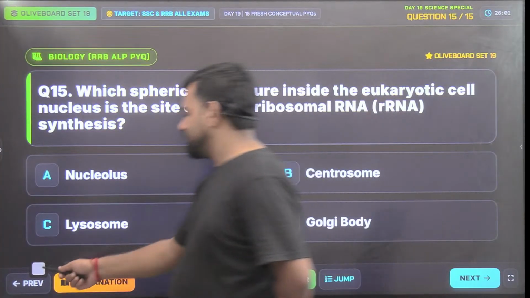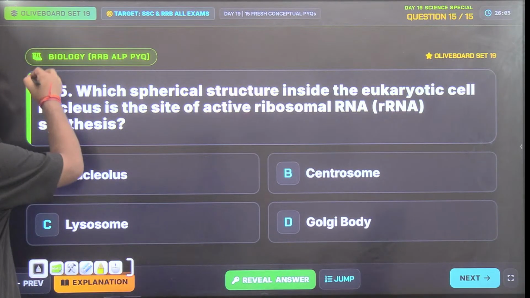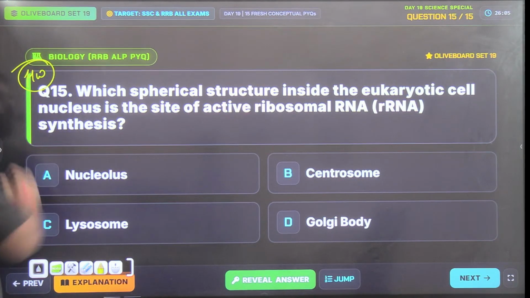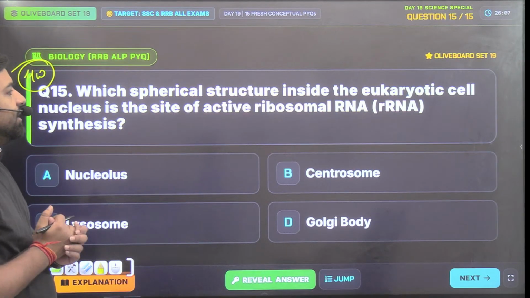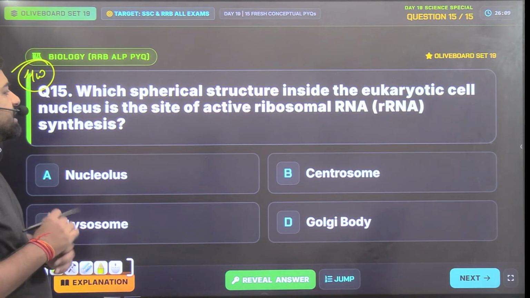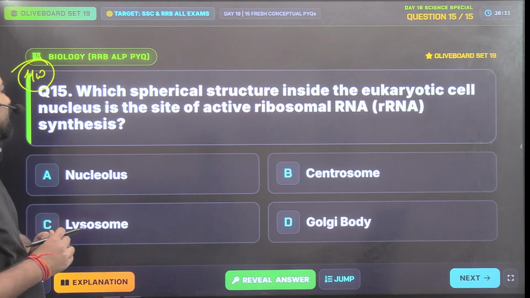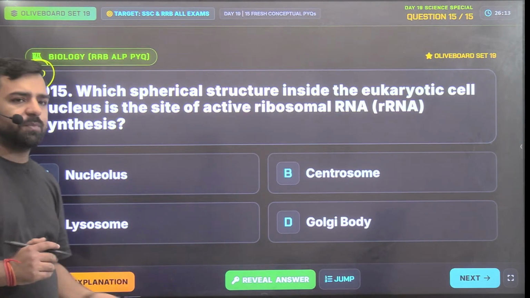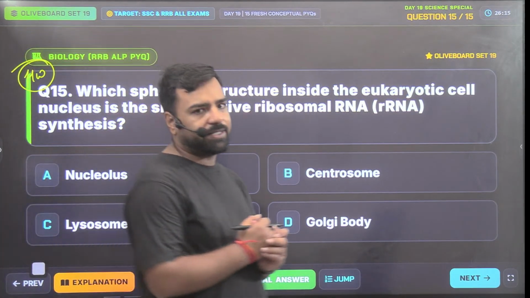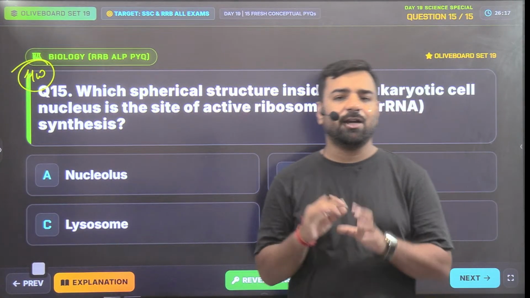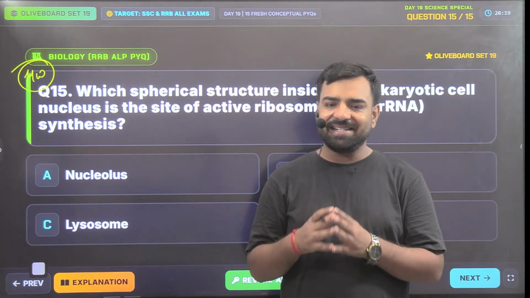Please answer this in the comment section. Which spherical structure inside the eukaryotic cell nucleus is the site of active ribosomal synthesis? So you have four options. Please let me know the correct answer in the comment section, and also please let me know, are you liking this session? Are you liking this series?